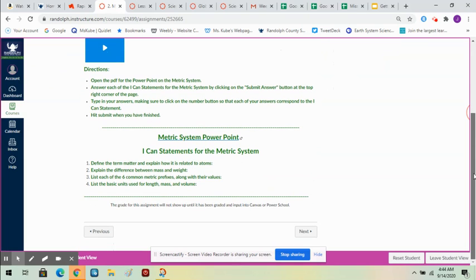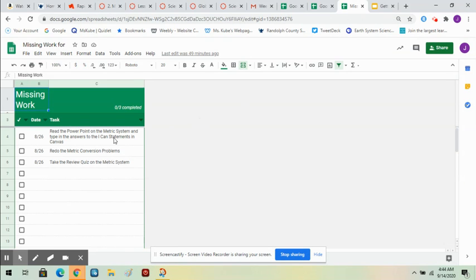On that Google Doc, all right, so once you've done that, you'll go back to your sheet, and you will click off that you did that. And when you do, look, it marks this out, so you get that sense of completion. And this number up here changed. This was a counter. So now we've completed 1 out of 3.